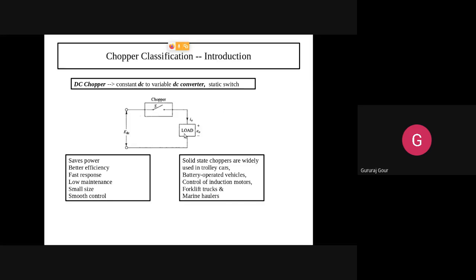Its basic operation we have put some light on, not in depth. Some features we have seen and also some uses where the chopper is normally used.